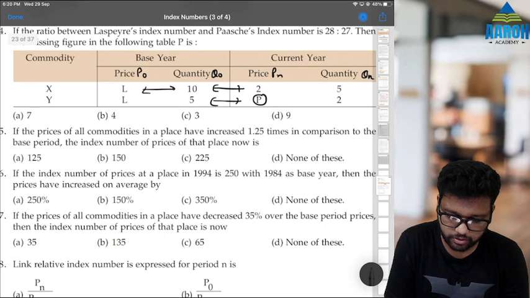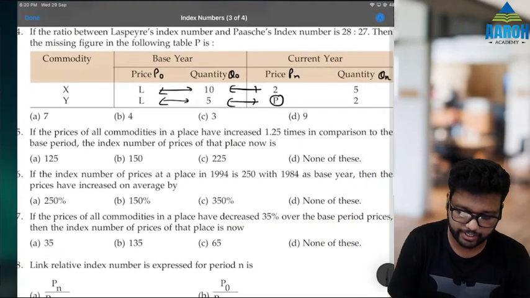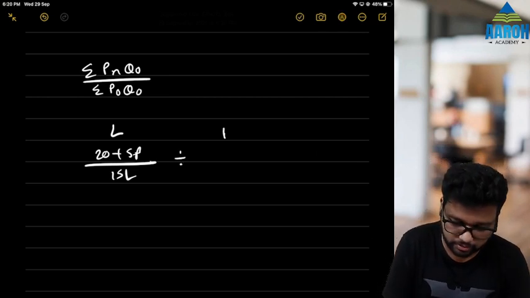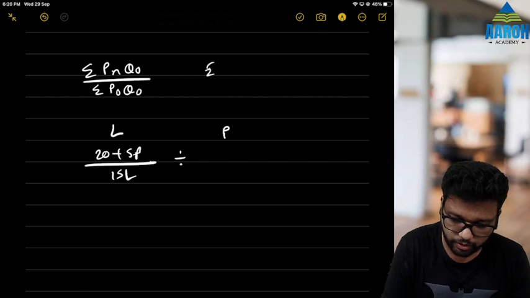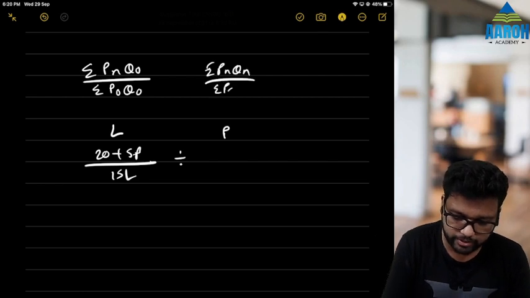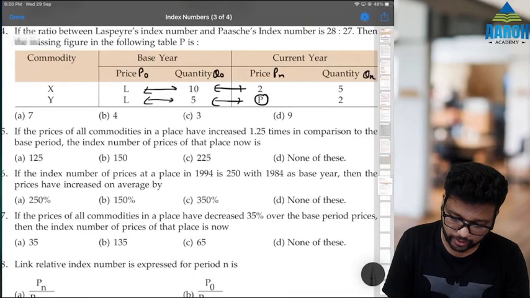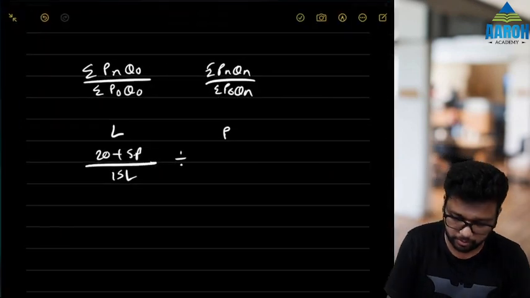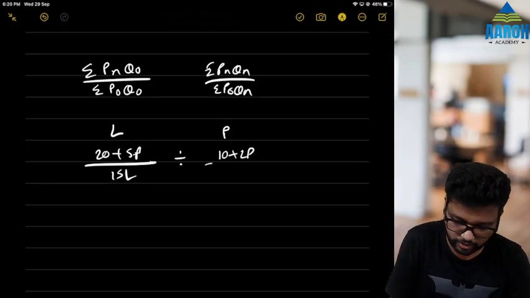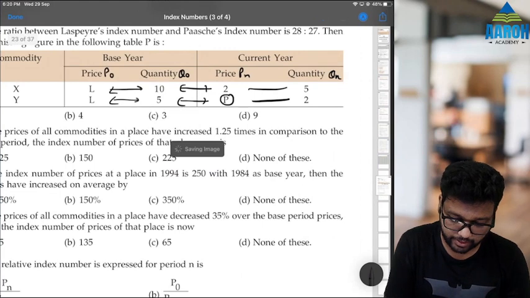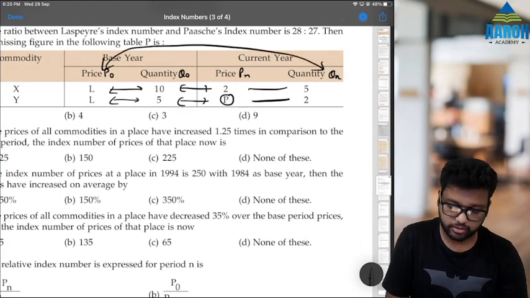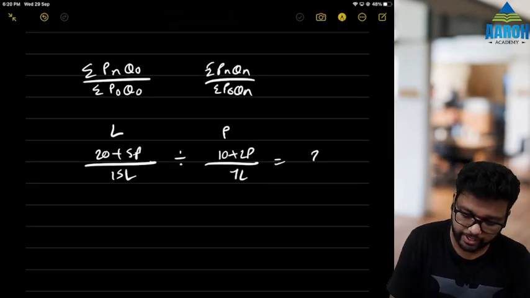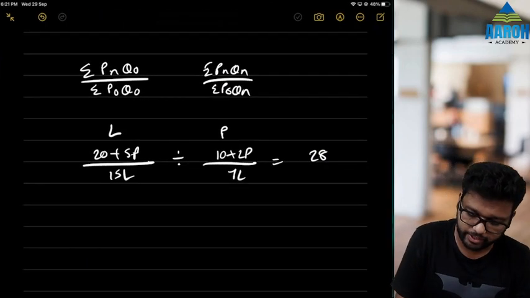P0 Q0 is these two, so 10L plus 5L, that is 15L, divided by, because they are saying ratio of Laspeyres and Paasche, so Laspeyres divided by Paasche. Paasche formula is ΣPnQn by ΣP0Qn. So ΣPnQn, that is these two, so 5 into 2 is 10 plus 2 into 2p, so 10 plus 2p, divided by ΣP0Qn, that is this and this, so 5L plus 2L, that is 7L, is equal to, they are saying 28 by 27, or correct, 28 by 27.